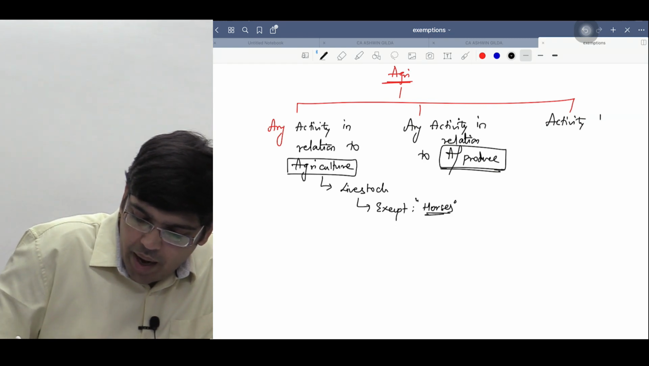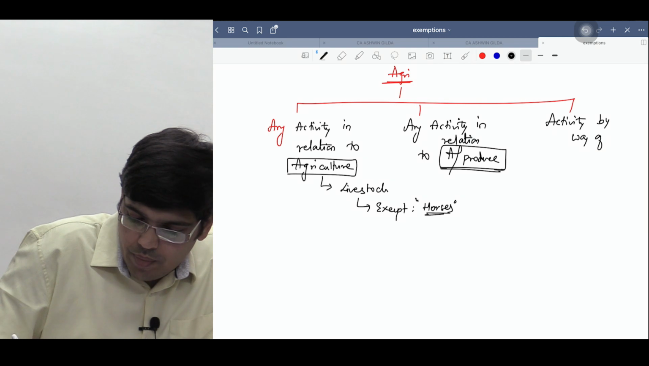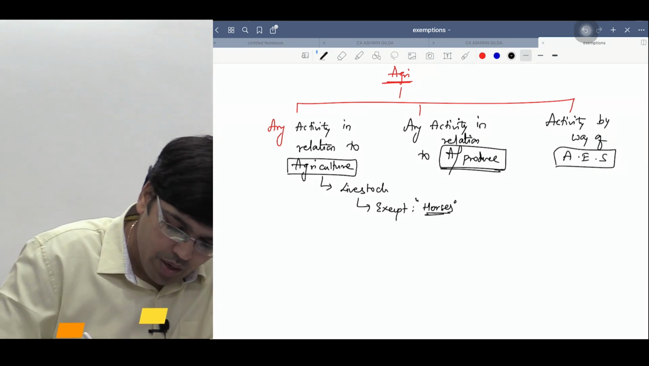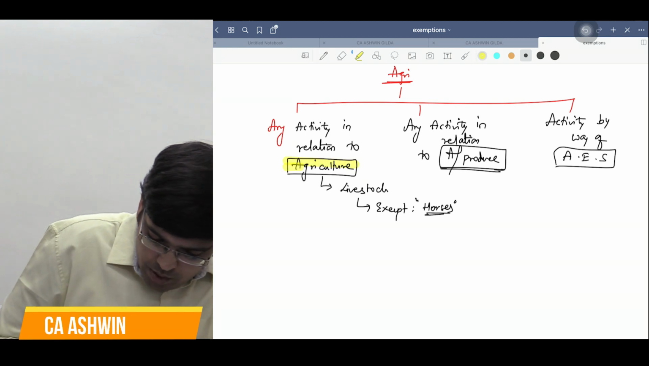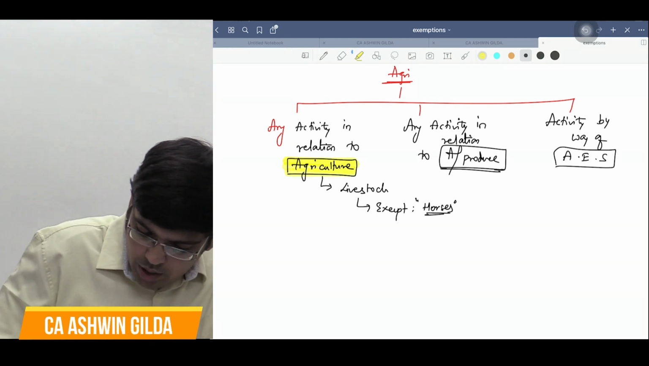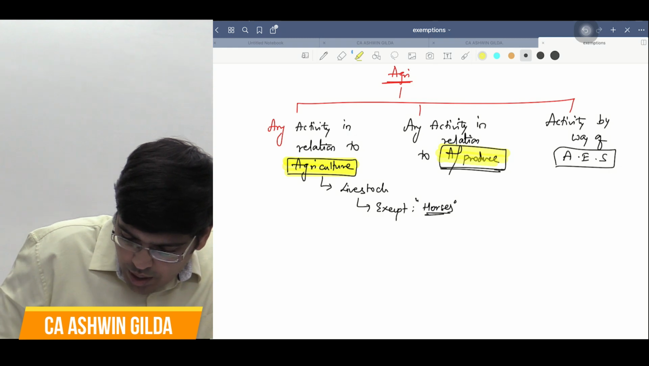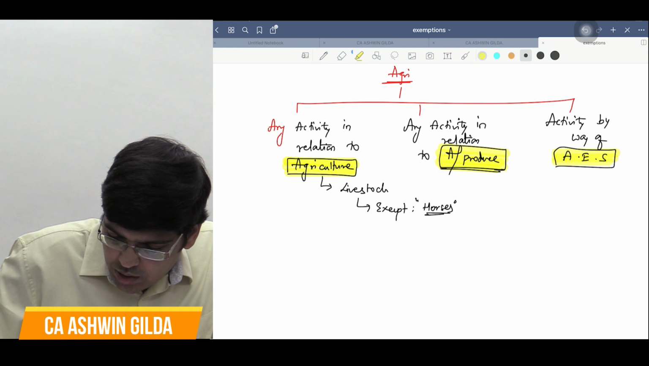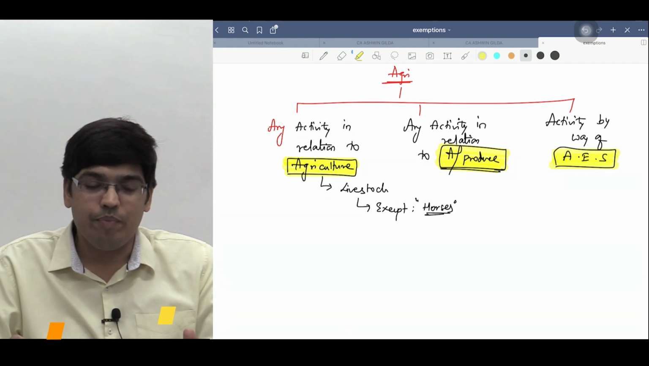The third activity is activity by way of agriculture extension services, AES. Slowly you will understand. So services in relation to agriculture, services in relation to agriculture produce, and third one is agriculture extension services. I have only three points.